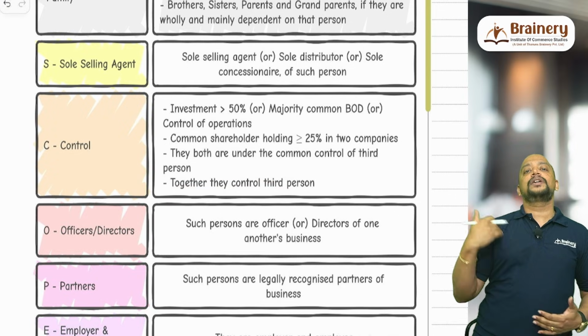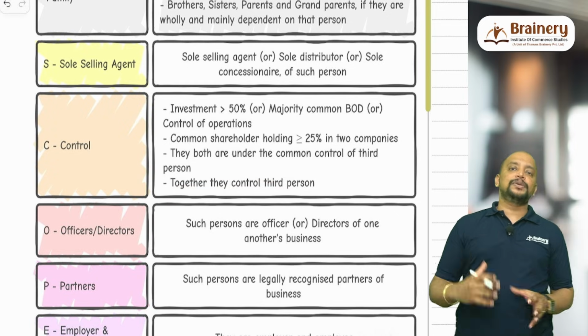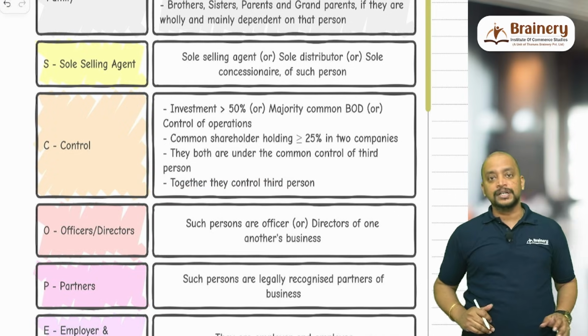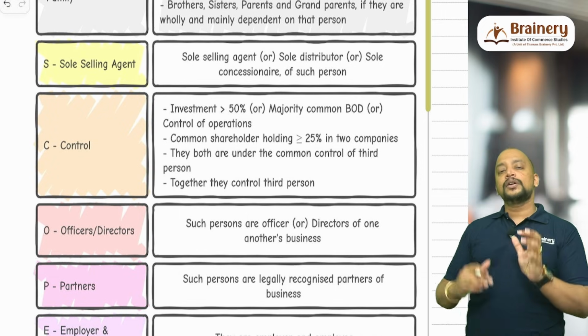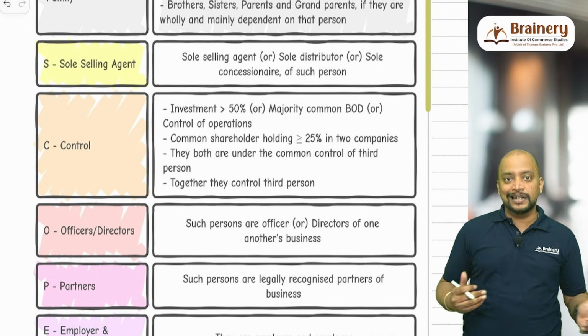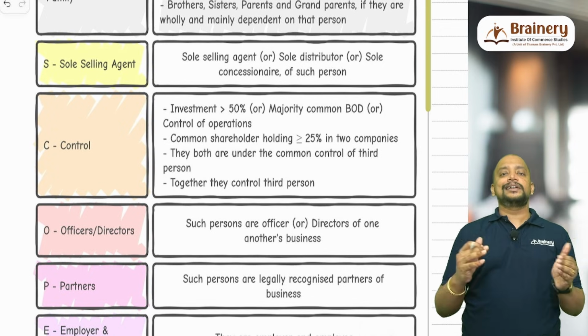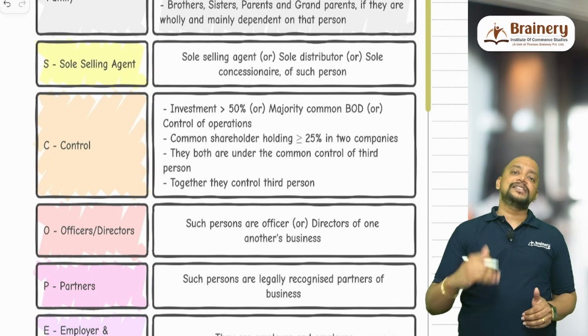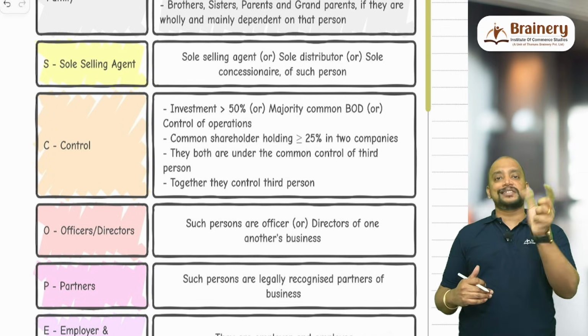Then together they control a third person. So mainly, for example, there are 2 shareholders. Take any 2 shareholders. If these 2 shareholders together hold more than 50% in the company, then those 2 shareholders will be treated as related. If that be the case, all shareholders are related now, sir, correct? But the point is that we will see the relationship always between 2 parties, that is supplier and recipient.